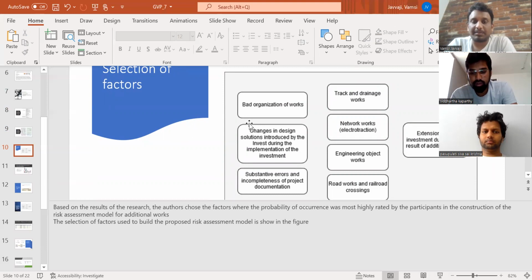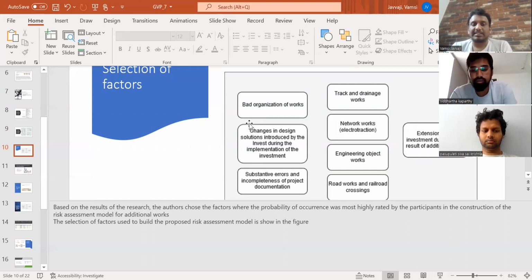And substantive errors and incompleteness of project documentation, track and drainage works, network works, engineering object works, railroad crossings, and extension of the implementation duration as a result of additional work. The project manager will extend the days of the work, so it will definitely be a risk factor.